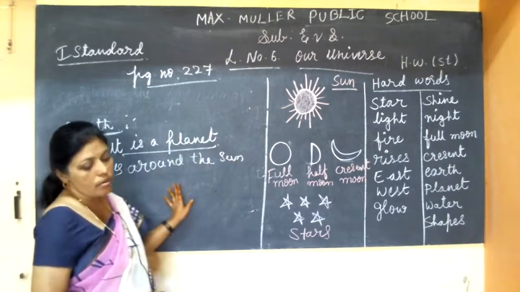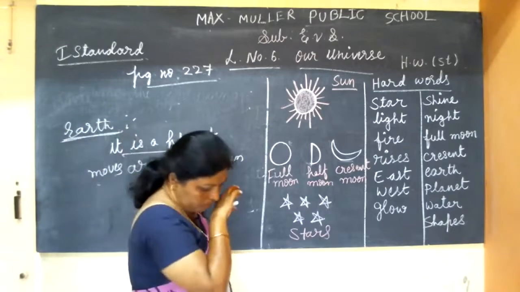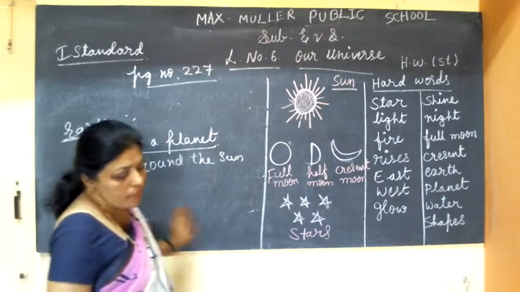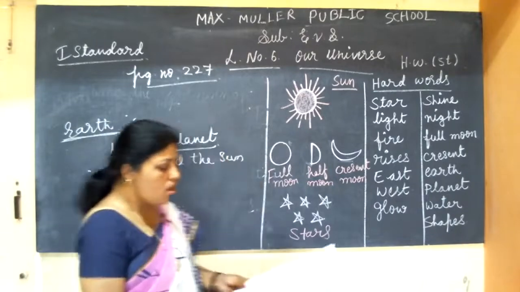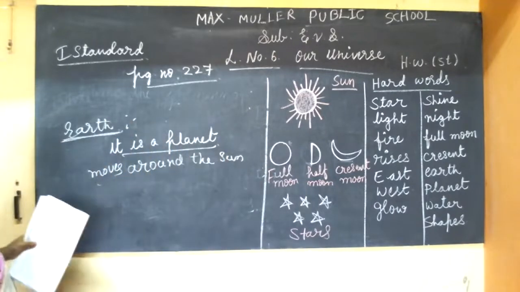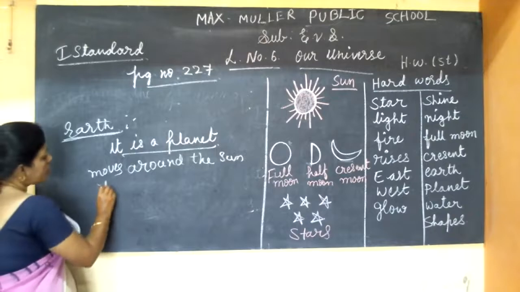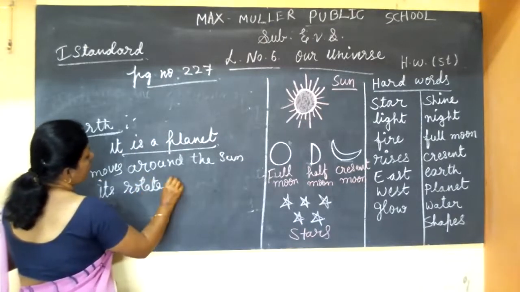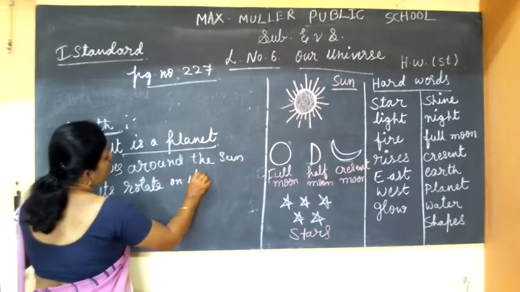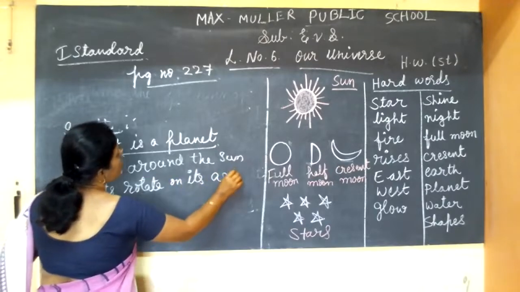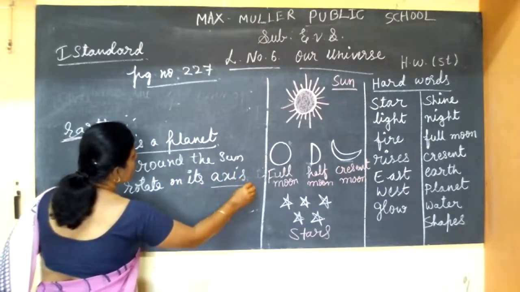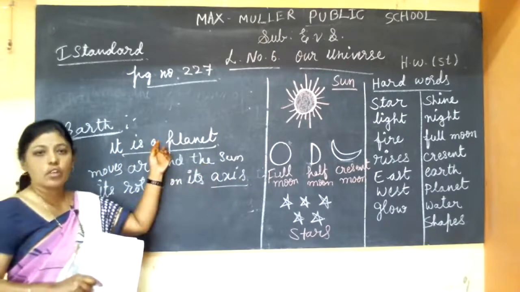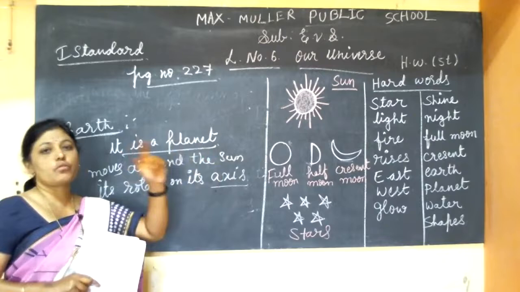So it rotates on its axis. It moves around the sun and it also rotates on its axis. Okay.